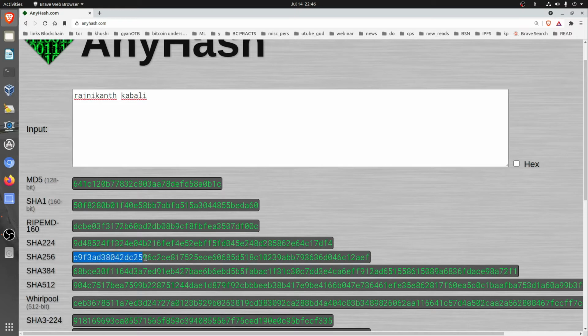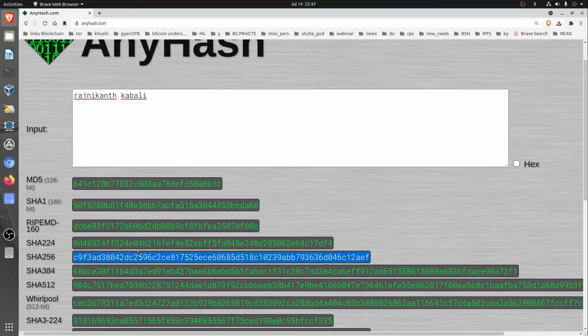So we were talking about SHA-256. SHA-256 gives a 64-digit fixed length output. So here we have got 693F3, etc. What we see on the screen is the fixed length output. Now again I'll just repeat that this text I have written, Rajnikant Kabali, in case anybody across the globe writes the same message and applies the hash function SHA-256, he is bound to get the same output value, the fixed length output, the same which is available on this screen. So this is deterministic in nature, that I had explained earlier in the slide.